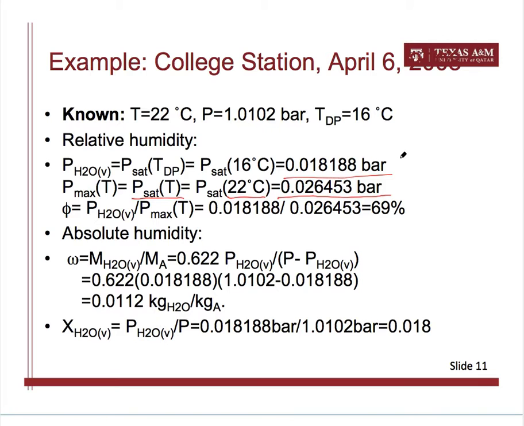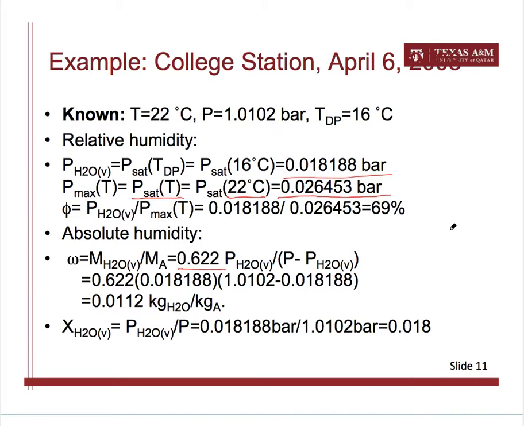And as for absolute humidity, we can simply use the equation that we have seen on a previous slide, which is this: 0.622 times the partial pressure of water vapor divided by the partial pressure of dry air.